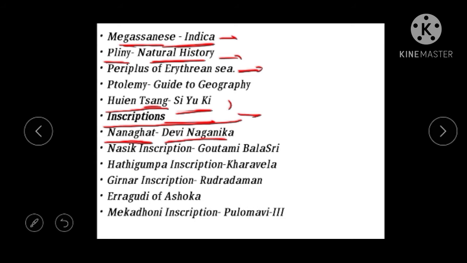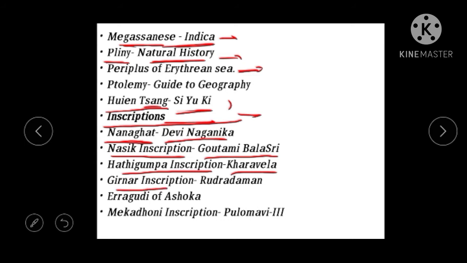Then the next one, the Nasik inscription. The Nasik inscription was written by Gautami Balasri. She is the mother of the well-known ruler Gautamiputra Shatakarni. She issued the inscription known as the Nasik inscription, which says about her son's victory and rule. Then we see the Hathigumpha inscription, one of the most important and well-known inscriptions, written by Kharavela, which also says about the Satavahanas.